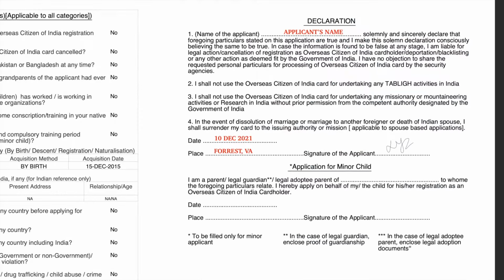If you are filling this application form for an adult applicant, you have to complete the declaration part provided above. Here you have to provide the applicant's name and the date when you are filling this application. Place, so place can be city, state, and the signature of the applicant. This application need not be notarized if it is for an adult applicant.